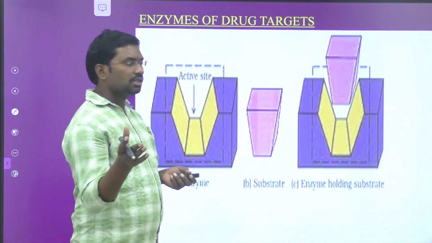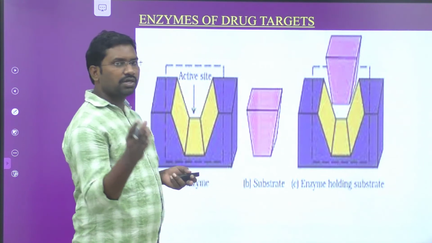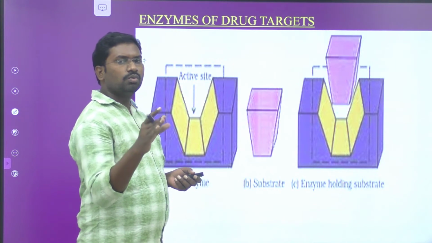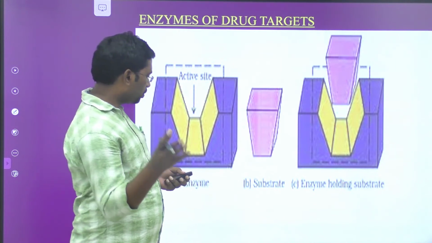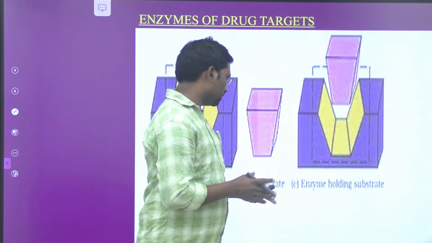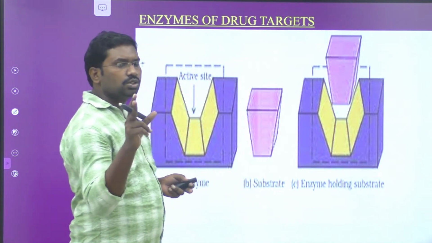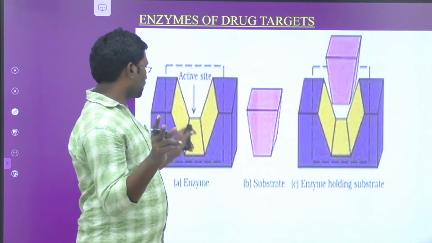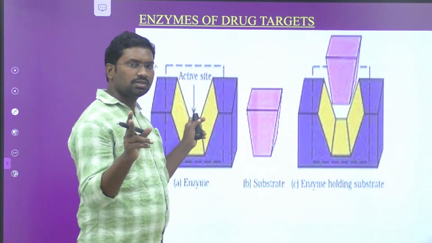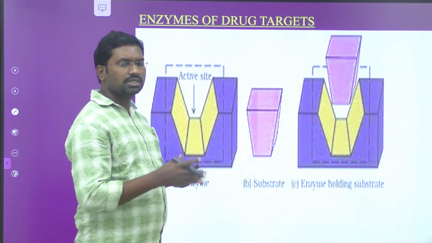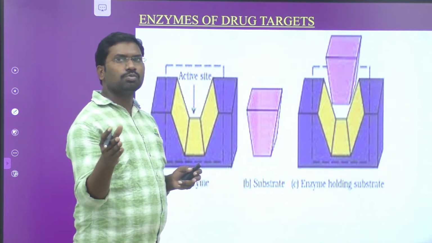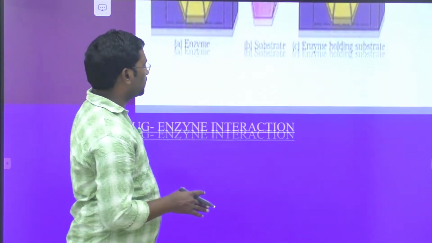And the second one is, the enzyme provides a separate functional group which holds and reacts with the substrate, that is nothing but the reactant. So these two major roles can be played by the enzyme. First, it holds the substrate on its surface by involving different types of forces. And second, the enzyme provides different functional groups which react with the substrate.